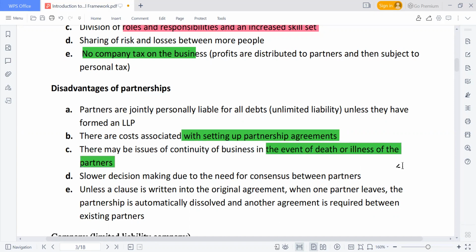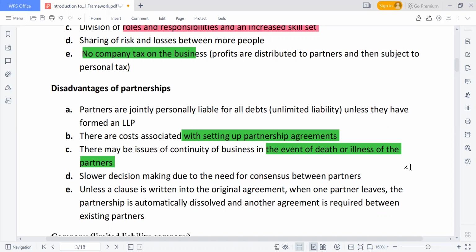Just like I mentioned, we are still going to come across an account in partnerships called the dissolution account, or we call it the realization account. In financial accounting, when you hear realization account, it means that the partnership business has been dissolved. Once the partnership business has been dissolved, that is when we prepare what we call the realization account. Don't worry, we are still going to talk about this, it's just an introduction class. When you hear realization account, it means that the partnership business has been dissolved.